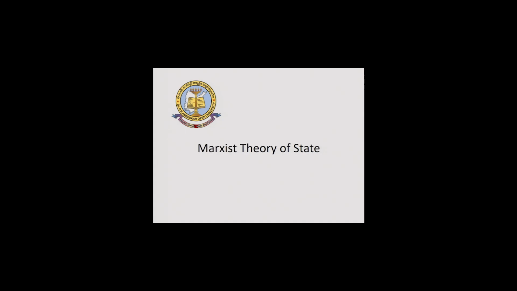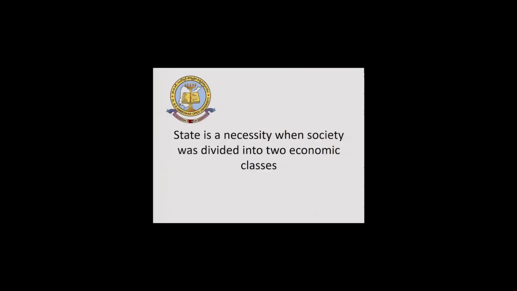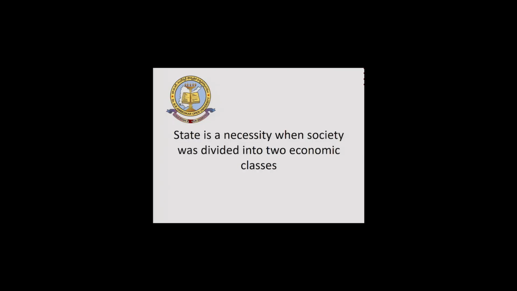Another important theory that explains the origin of the state is Marxist theory. The Marxist theory views that the state is a creation of the rich people. There are two economic classes in every society, the rich classes and the poor classes. The state is a necessity when the society is divided into two economic classes, where the rich people are very dominant and poor people are very subservient.